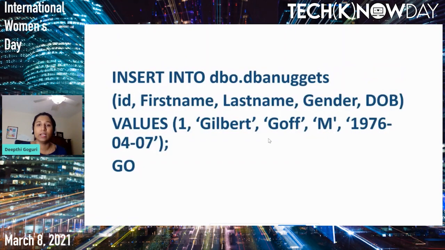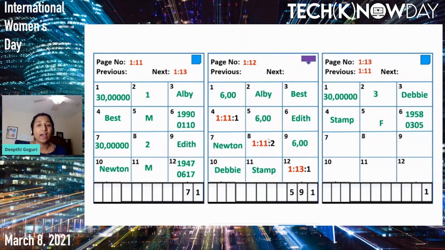Now let's go ahead and add another record, Gilbert Goff. We have space inside page number 13, so we have enough space to add a new record. Let's add that record, Gilbert Goff. Once we added the data into the database page, we also have to add that into the index page. But we do not have enough space in the index page. Did you observe here? Page number 12 is completely full. Now we have to add a new page to the index.